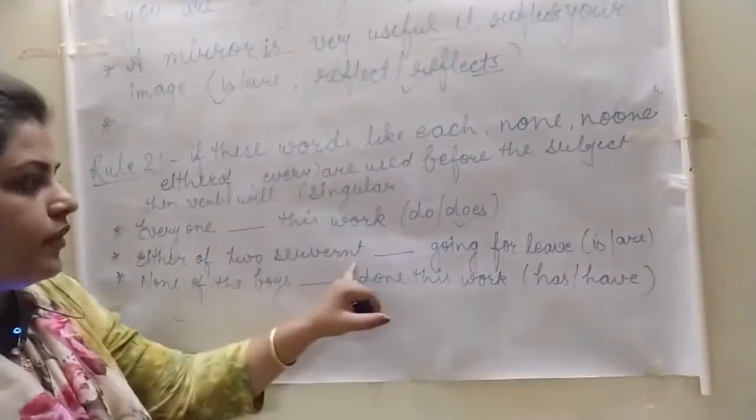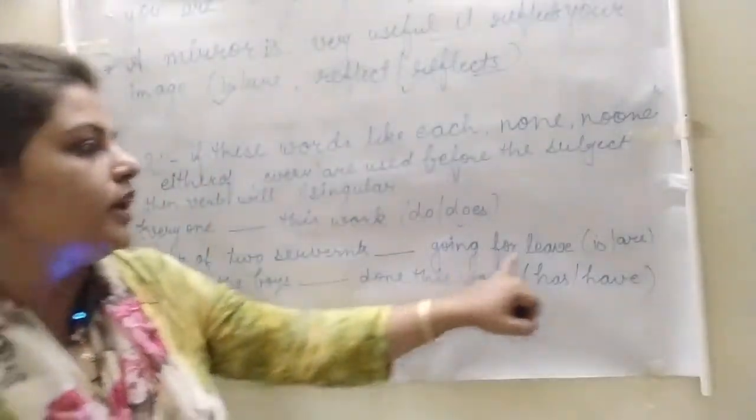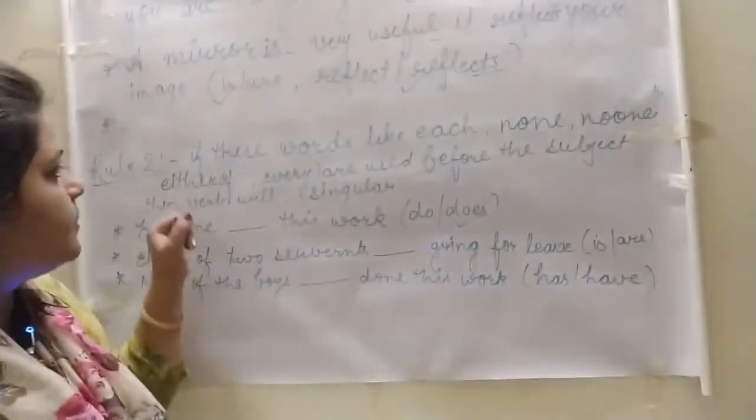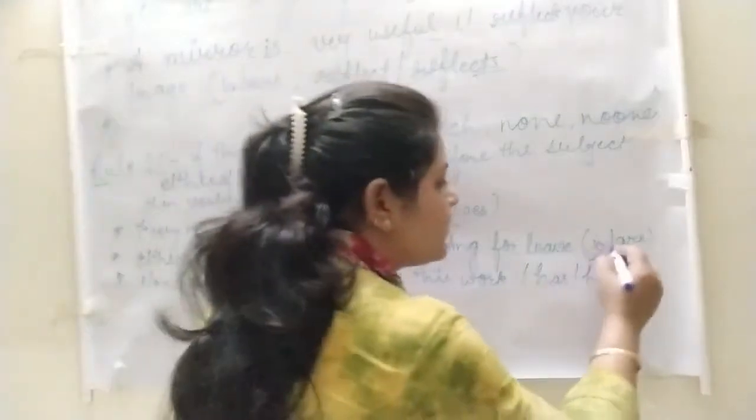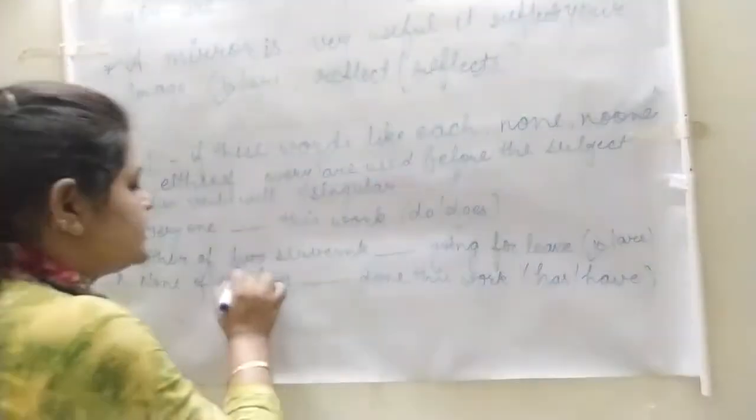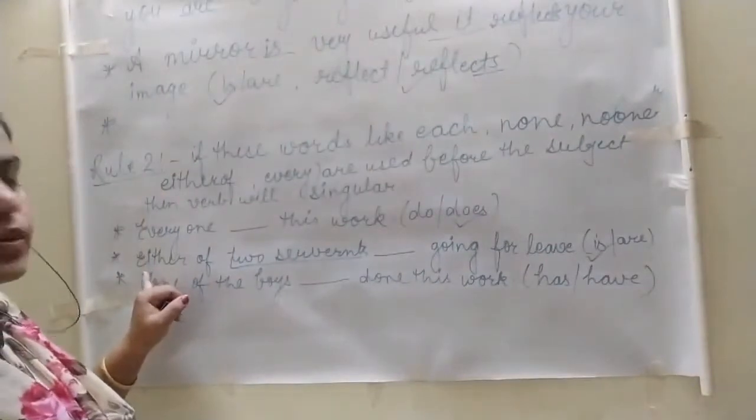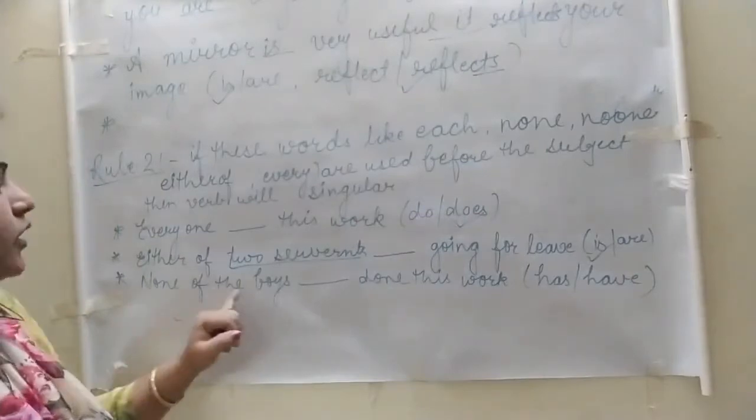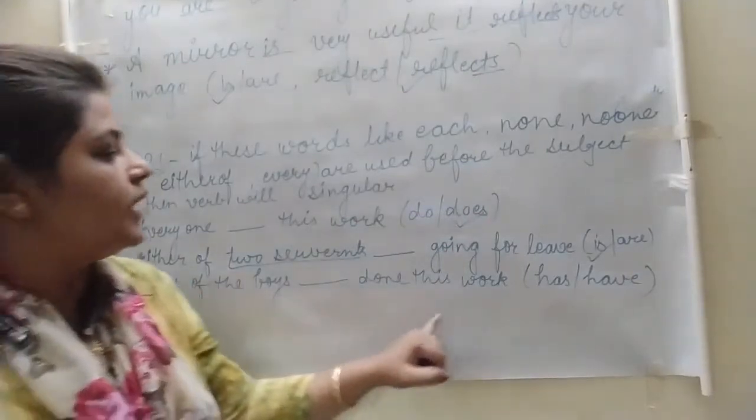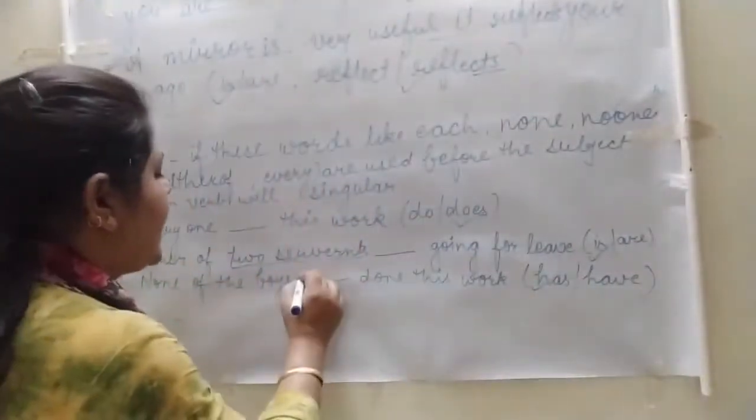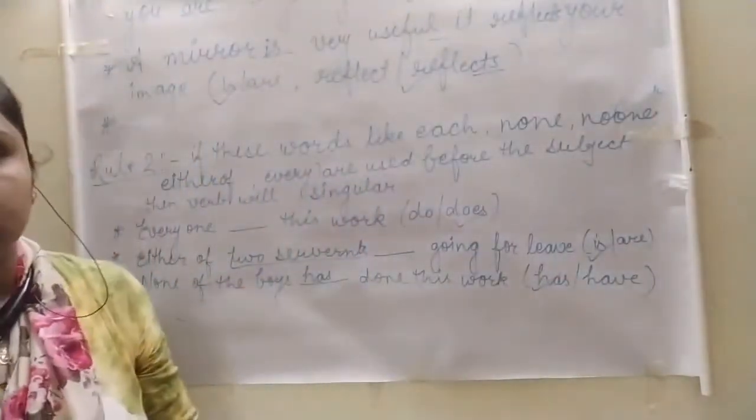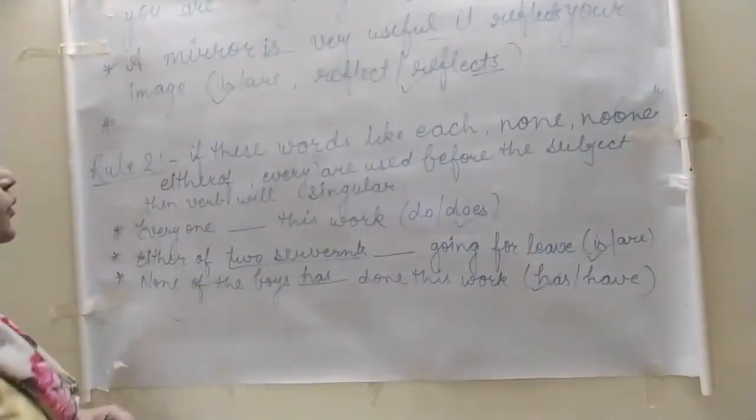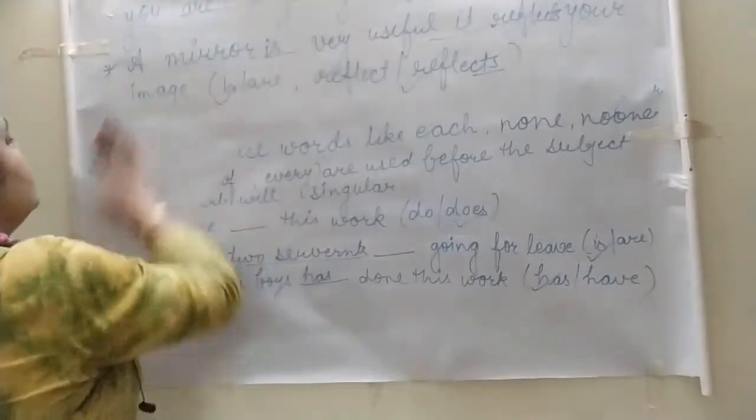Either of two servants going for leave. Basically, students are using are here. But according to the subject verb agreement rule, is will come. Because in the sentence, two servants is the noun, and either of is used before the noun, so the verb will be singular. Third sentence: none of the boys done this work. None of the boys has done this work. Okay, write down the examples. Pause the video. I'll write the third rule. What is the third rule saying?